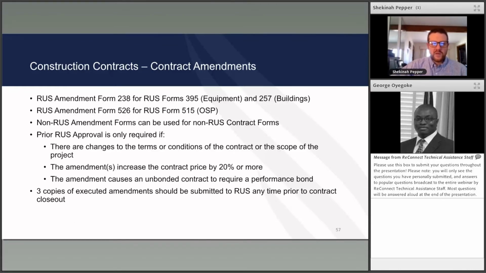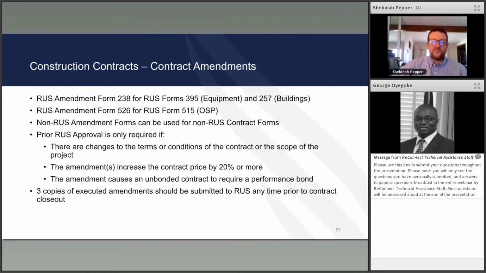Non-RUS amendment forms can be used for non-RUS contract forms. Prior approval is only required if there are changes to the terms and conditions of the contract or the scope of the project. The amendment increases the contract price by more than 20%. The amendment causes an unbonded contract to require a performance bond. Once again, remember that $250,000. So if you're at 245 and an amendment pushes you over that 250, it requires a bond. It will require RUS approval.